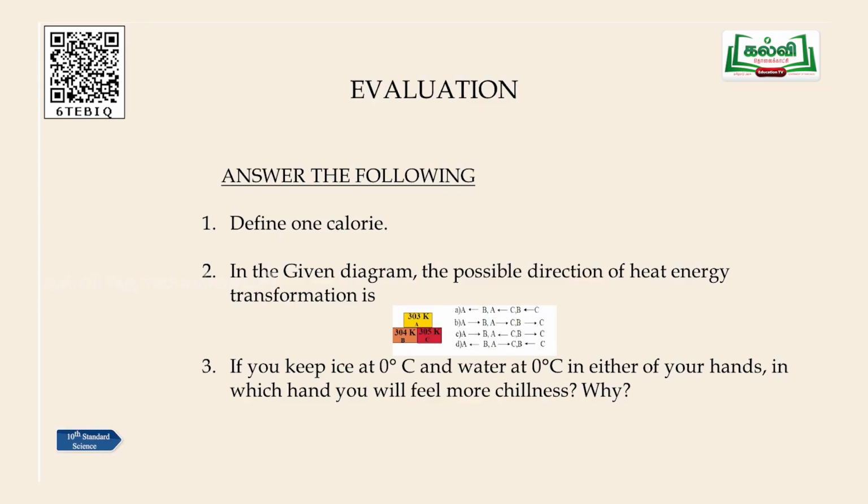Next question, there is a small diagram. You can see there are 3 colors and 3 different temperatures, and you have to see which is the highest temperature. From the highest temperature, the heat will flow to the lowest temperature. There are 2 temperatures in the lower range. So from the higher temperature, it will flow to the lower temperature. So you can easily work out the direction of heat flow.